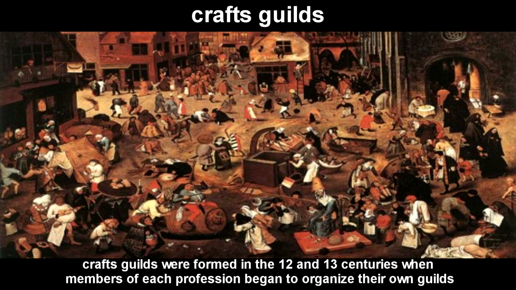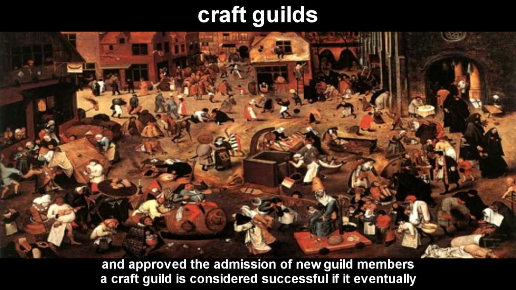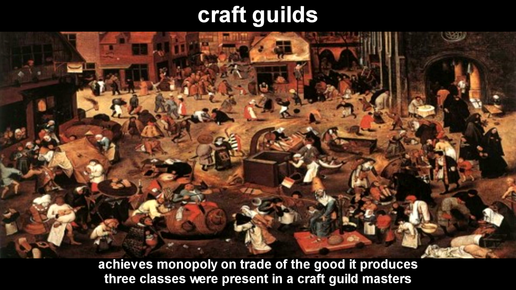Craft guilds were formed in the 12th and 13th centuries, when members of each profession began to organize their own guild. The main job of a craft guild was to supervise the quality of produced goods, organize the working hours, and approve the admission of new guild members. A craft guild is considered successful if it eventually achieves a monopoly on the trade of the good it produces.